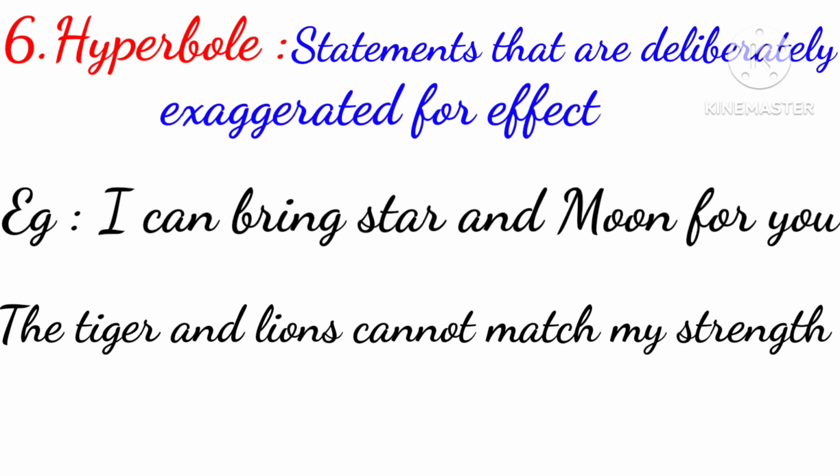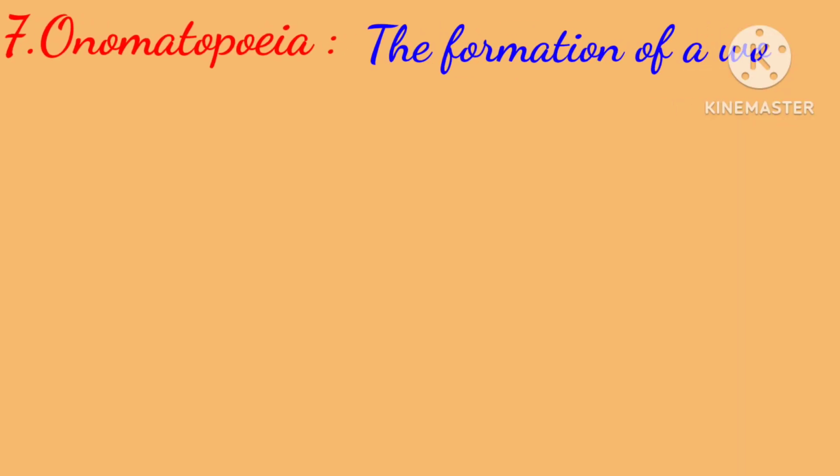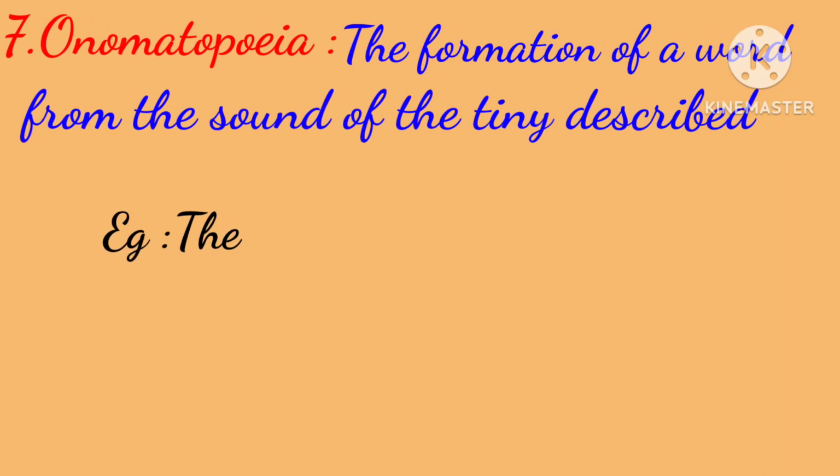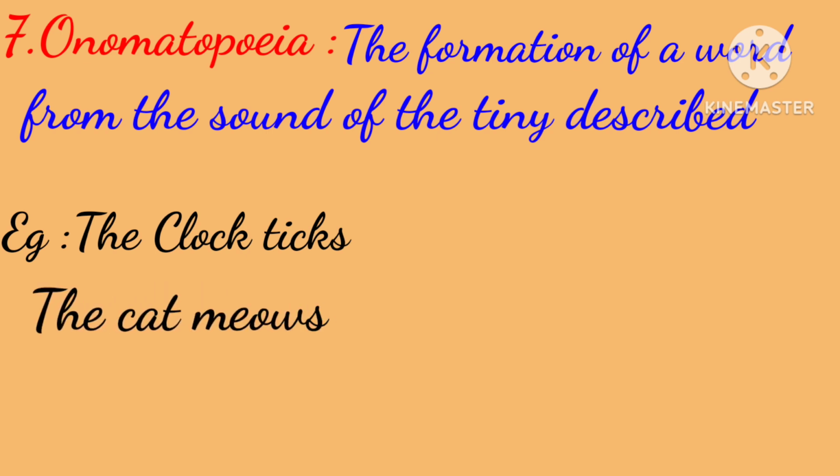The next one is onomatopoeia. It is the formation of a word from the sound of the thing described. The clock ticks, the cat meows. Here it is very simple. It is describing the clock and the cat. So this is called onomatopoeia. This is the seventh figure of speech.